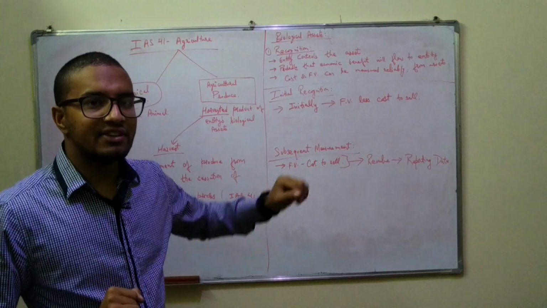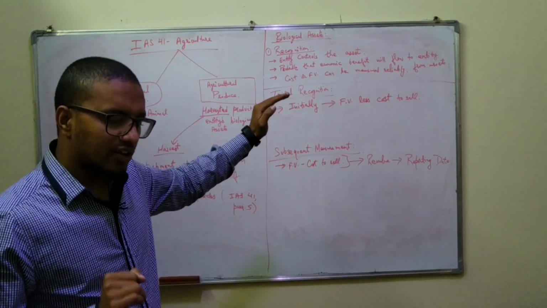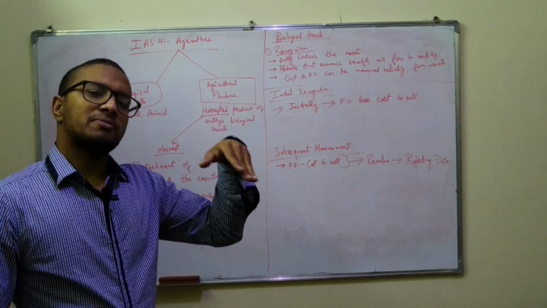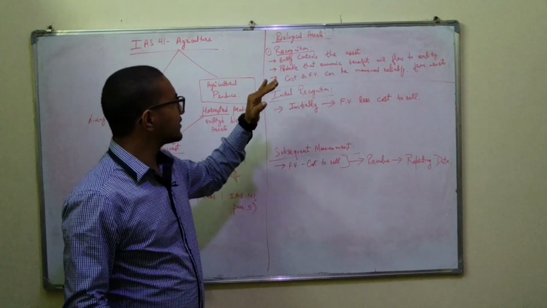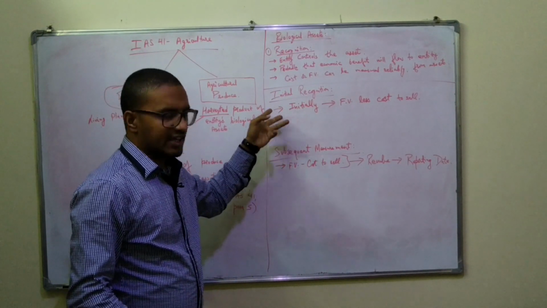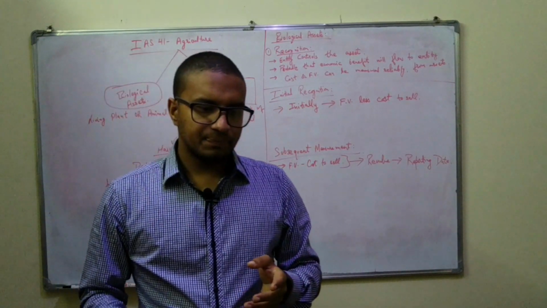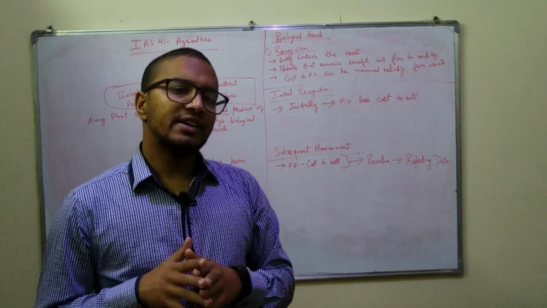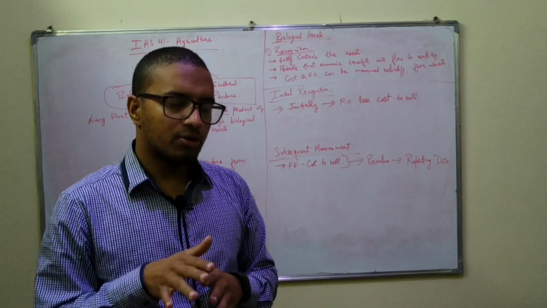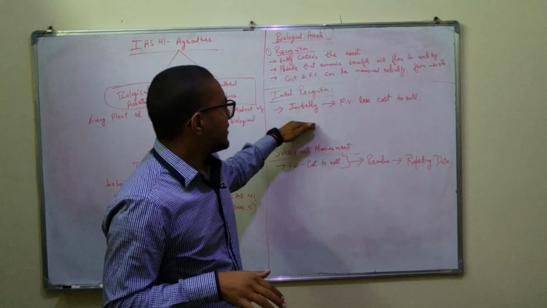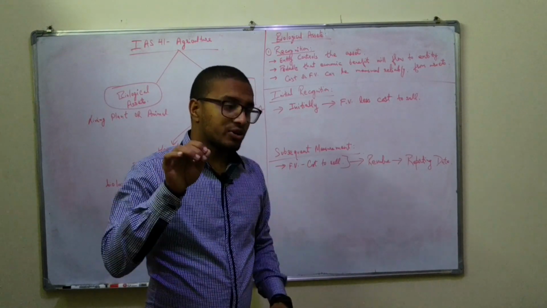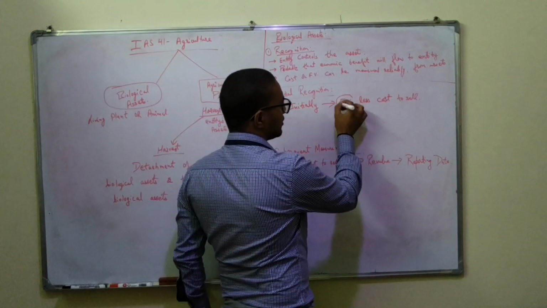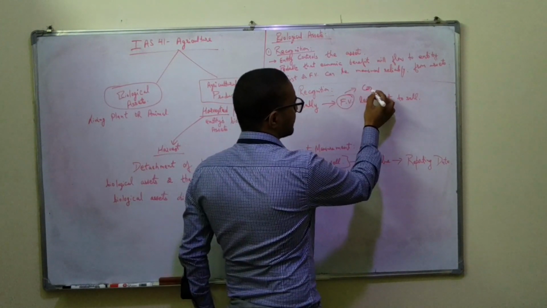So first we need control. Second, it is probable that the economic benefits will flow into the entity. And third, cost or fair value can be measured reliably. That's our recognition criteria. The interesting difference between this standard and the others is in the recognition. When we initially recognize a biological asset, we recognize it at fair value less cost to sell. That's an important thing to remember. Fair value is our cost price.